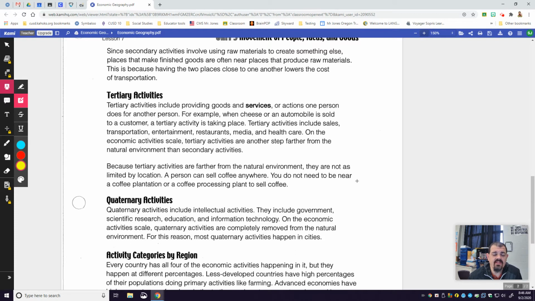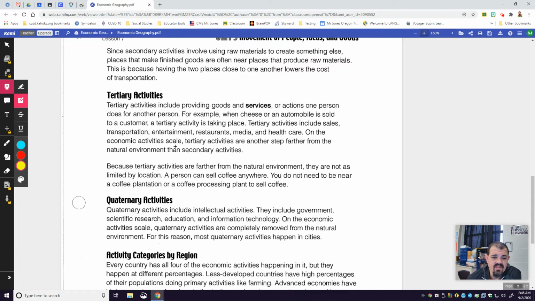Tertiary activities. Tertiary is another word for third step. Tertiary activities include providing goods and services, or actions one person does for another. For example, when a cheese or automobile is sold to a customer, a tertiary activity is taking place. Tertiary activities include sales, transportation, entertainment, restaurants, media, and healthcare.